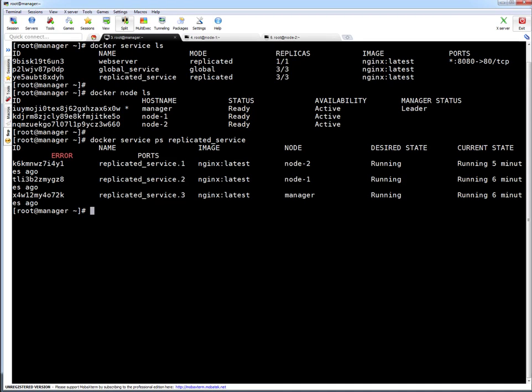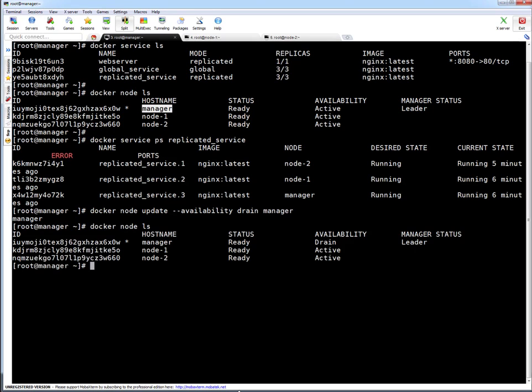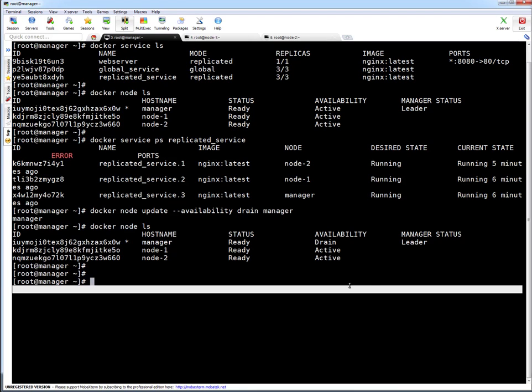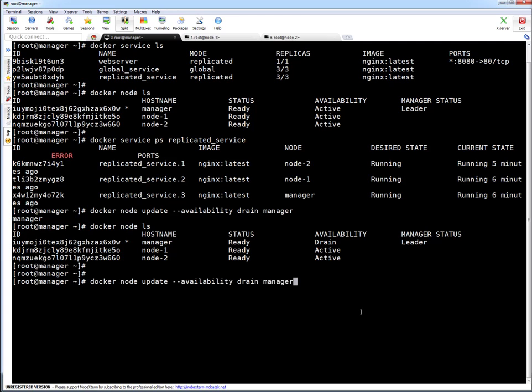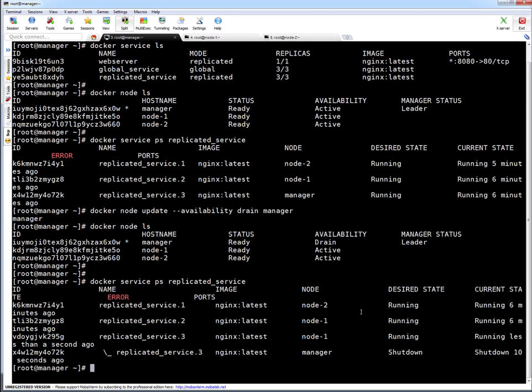So let's drain our manager. Press enter. You can see it's drained. Let's check the node status. It is in drain status. That's good. So let's check the same replicated service.